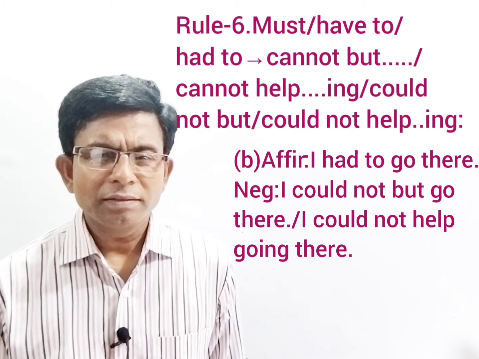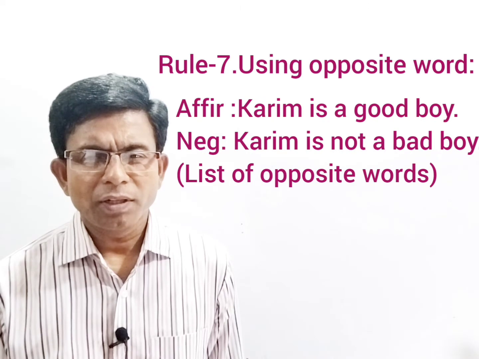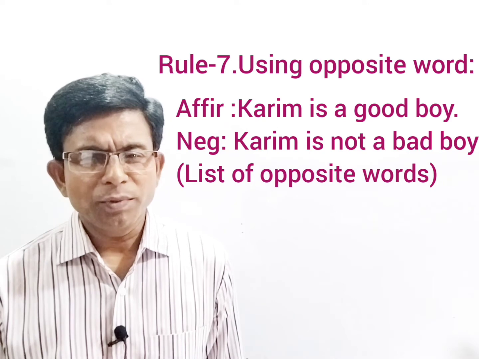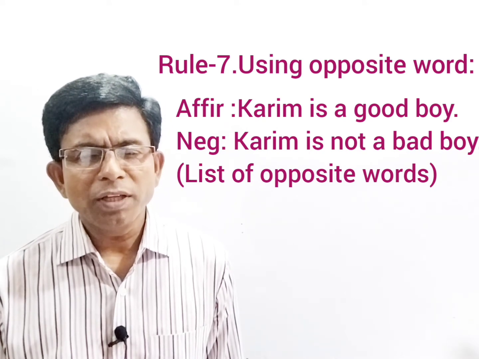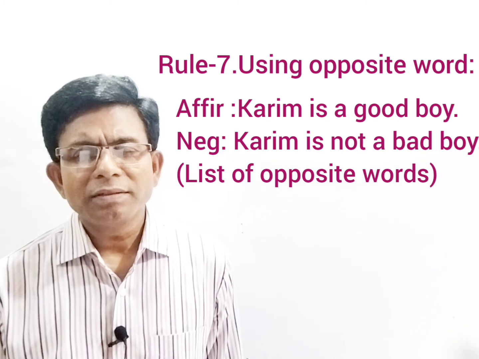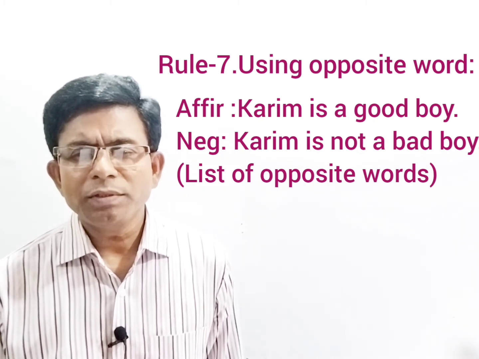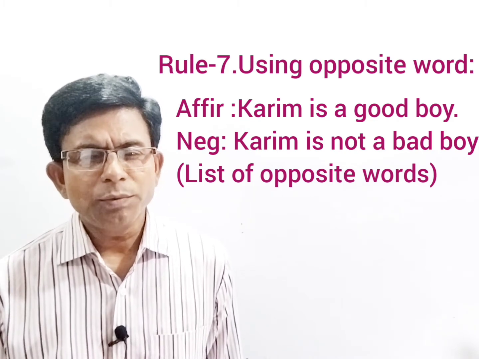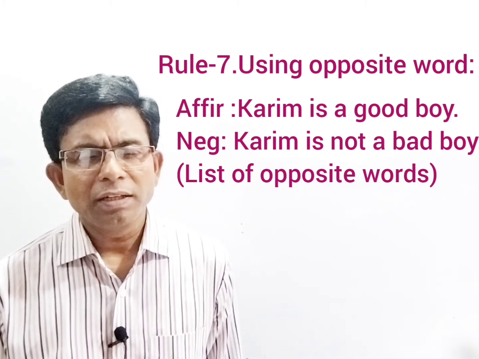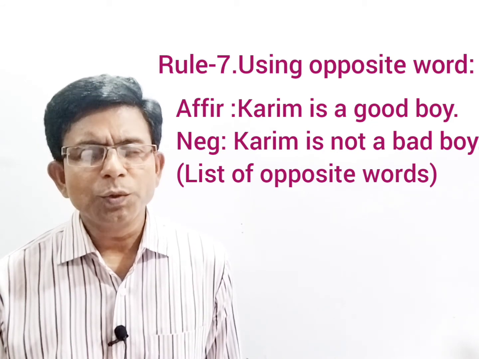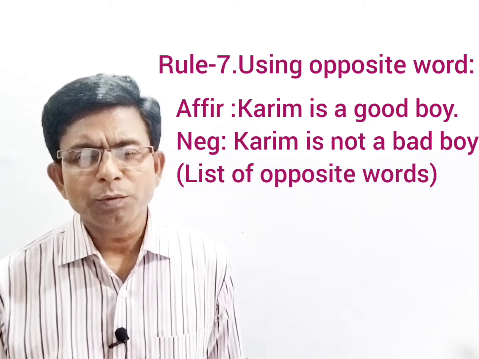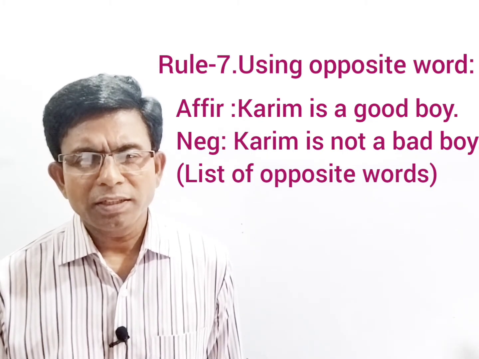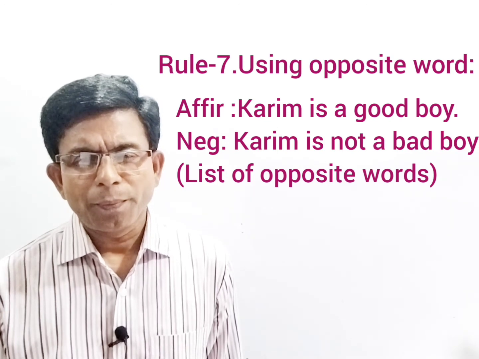Now dear learners, it is rule number 7: using opposite words. For example, affirmative sentence: Karim is a good boy. That means to make it negative, you have to use not in the sentence. And at the same time, you have to write the opposite word in the negative sentence. That means good will be turned into bad. So your example will be, Karim is not a bad boy. Have you understood?